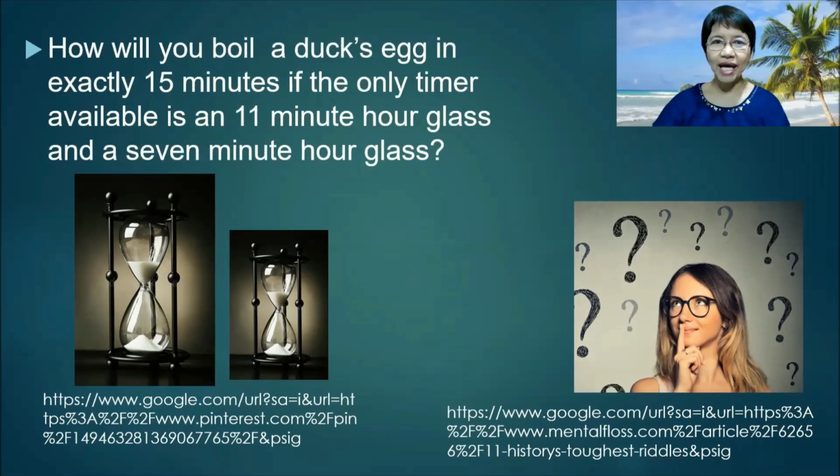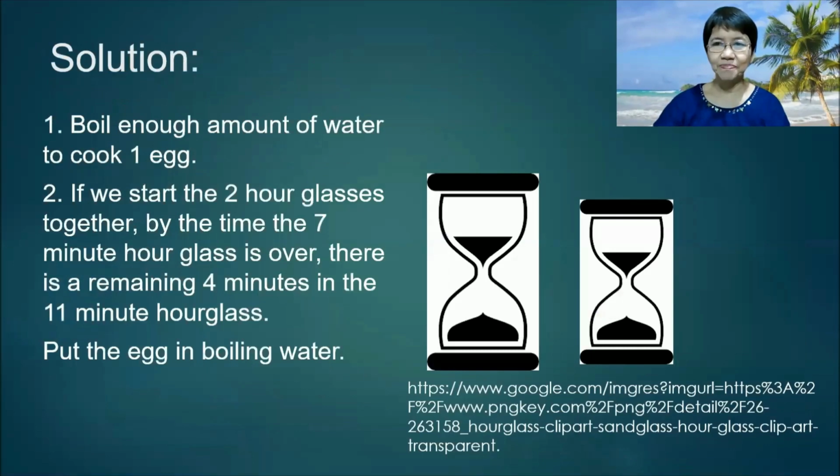How will you boil an egg, or a duck's egg, in exactly 15 minutes if the only timers available are an 11-minute hourglass and a 7-minute hourglass? Solution: first, boil enough water to cook an egg. If we start the 2 hourglasses together, by the time 7 minutes is over, there is a remaining 4 minutes in the 11-minute hourglass. So, put the egg in boiling water.